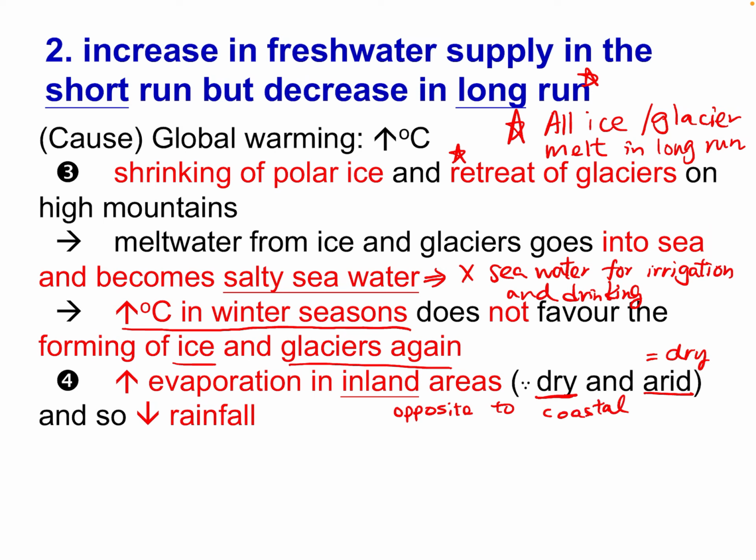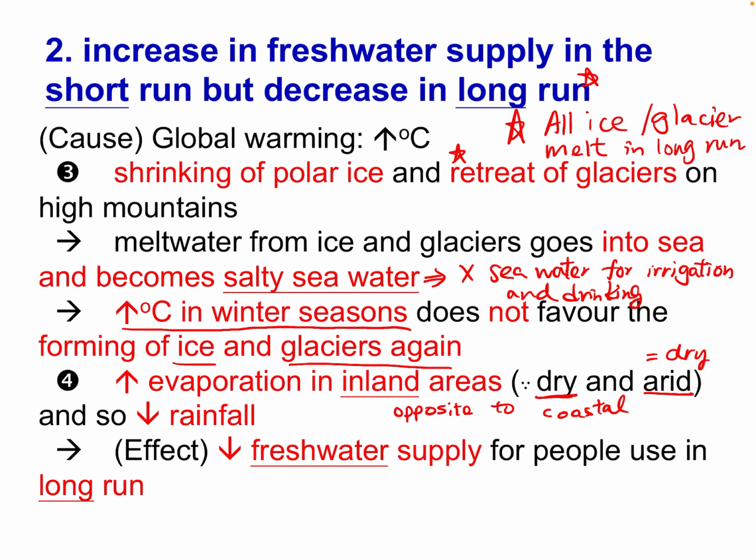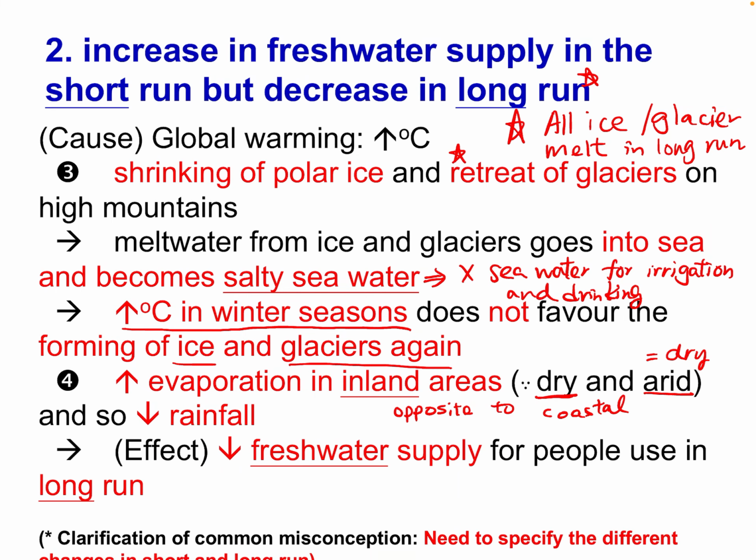For inland, under global warming, they will become drier and drier, and at the end they have less rainfall. So what happens if they have less rainfall? These people will have less water to use in the long run because there's less water supply, less moisture in inland. They have less rainfall. So in the long run, they will not have any fresh water supply.